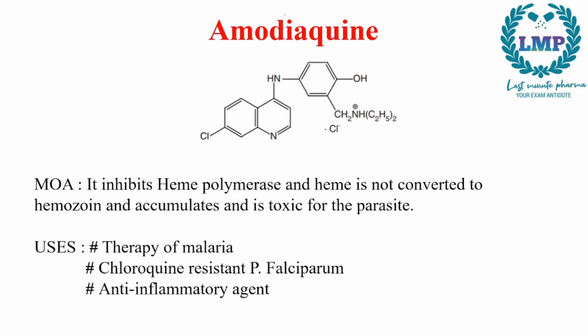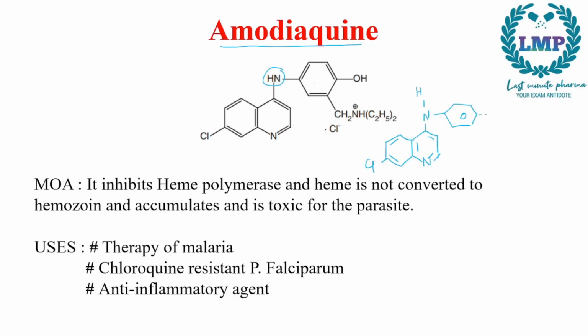Next we have amodiaquine. As we said, in amodiaquine the R group of the 4-aminoquinoline, this NH group, is an aromatic ring. So it is 2 benzene rings fused to each other. One has a nitrogen in the ring. Then we have a chlorine right here. Attached to this nitrogen we have a hydrogen, and then attached to this we have a benzene ring.